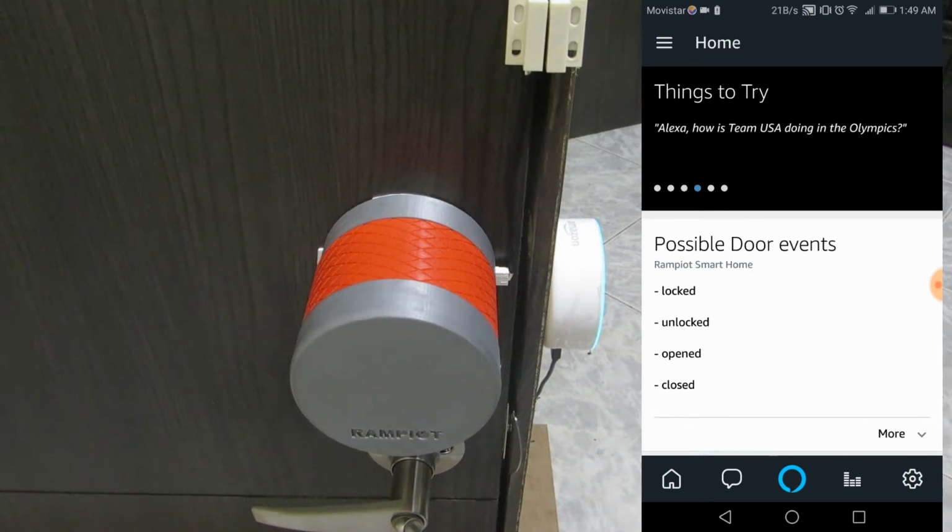Here are your rule. Every day, between 1 a.m. and 6 p.m., the door will lock and notify automatically after being closed for 10 seconds. Do you want to create it? Yes. Bravo! Your rule is ready.